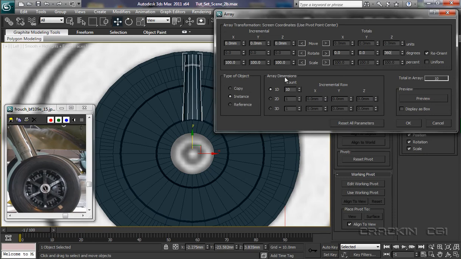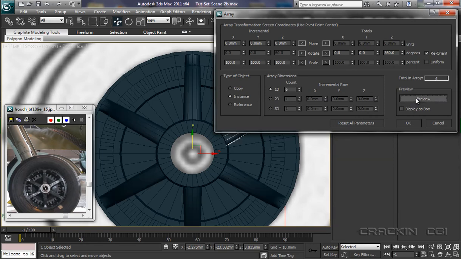So array dimensions, there's a count. It's set to a standard 10, but I want 6. So if we now press preview, there you go. It is as simple as that. So I now have 6 spokes all around our wheel hub.